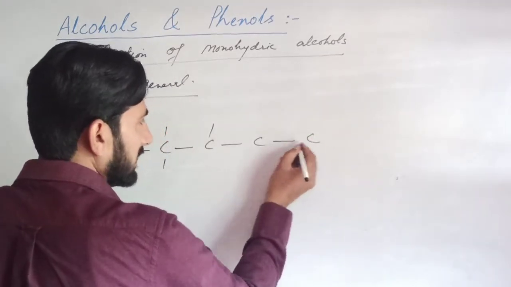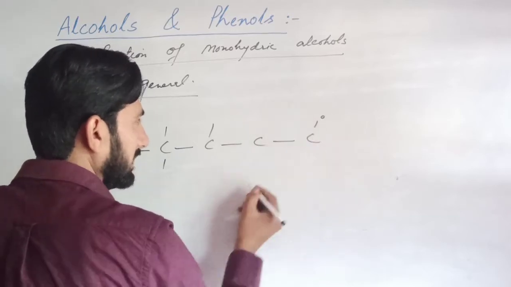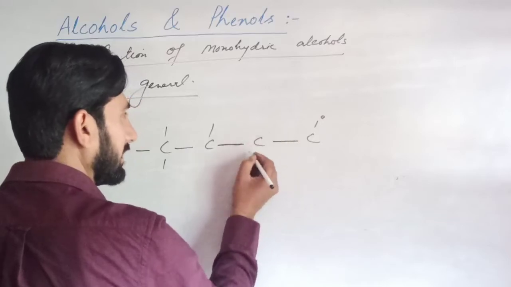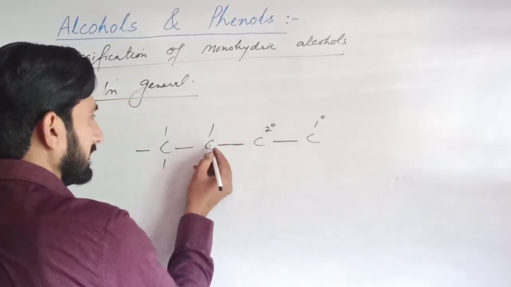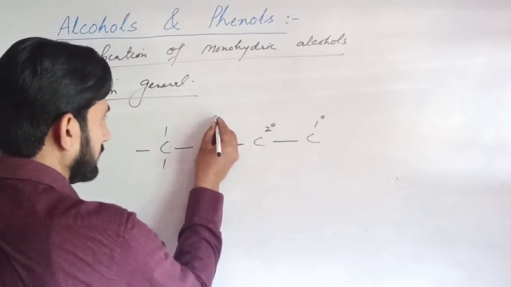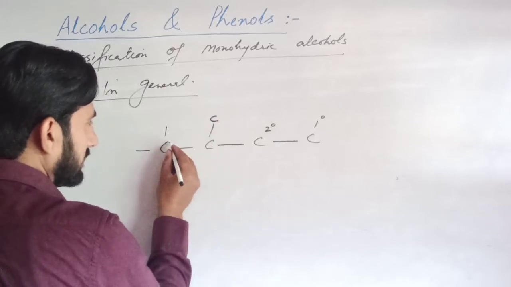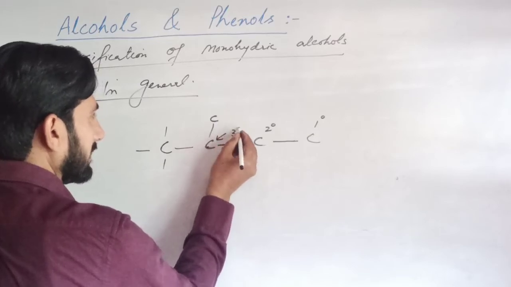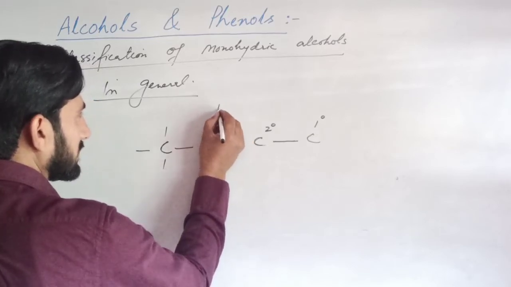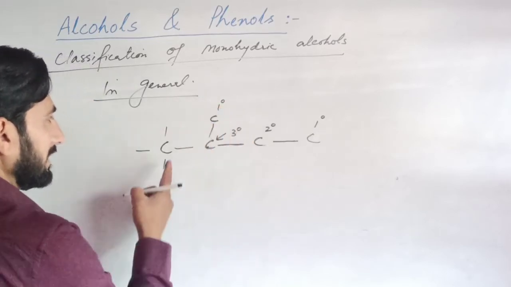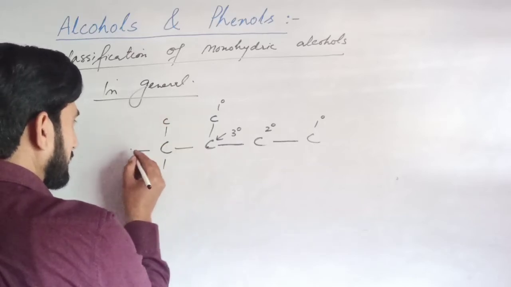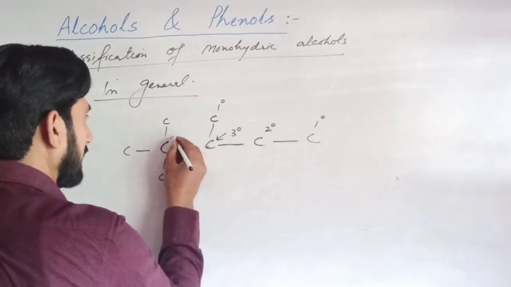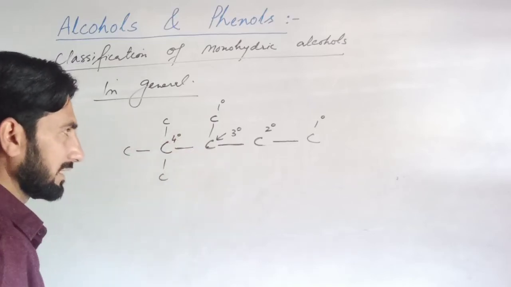In general, the carbon atom which is attached to one carbon is called primary. This carbon is secondary because it is attached to 2 other carbons, left and right. This carbon is attached to 3 others, 1, 2, and 3, so this carbon is tertiary carbon. This carbon is attached to one carbon, so it is primary carbon. This carbon is attached to 4 carbons on 4 sides, so it is called quaternary carbon.